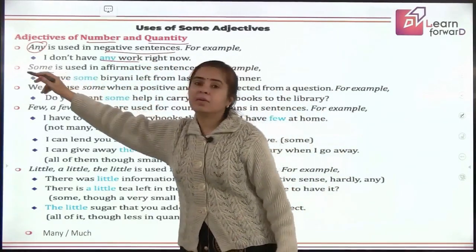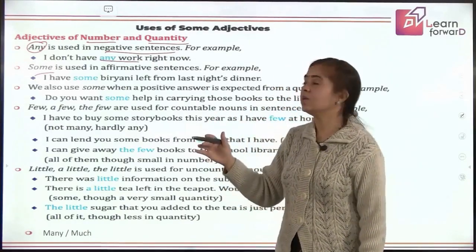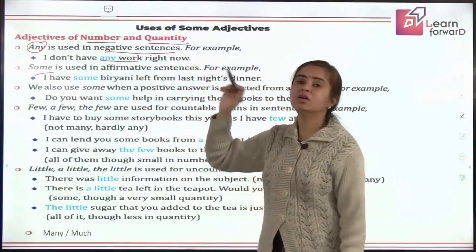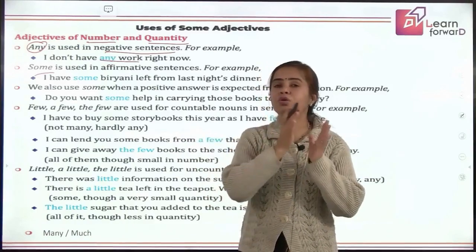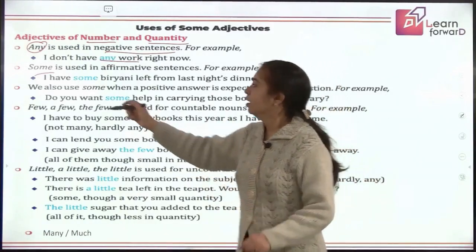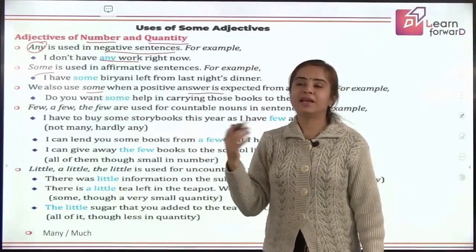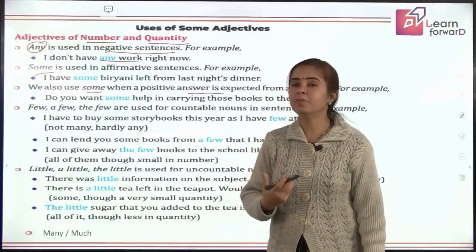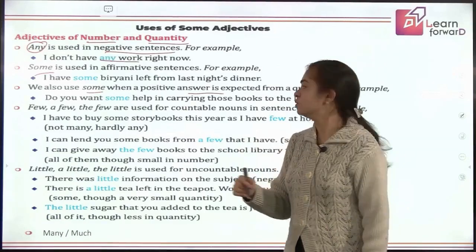And then some is just the opposite. It is used in affirmative sentences where you are saying positive things. I have some biryani left. I have some work right now. Sorry, I have to leave. I have some work right now. So you don't want to disclose the work, but you want to show that you are busy right now. We also use some when a positive answer is expected, like I just gave you an example. Do you have a book to read? So there I'm expecting a positive answer, I'll use some. If I'm expecting a negative answer, I'll use any there.